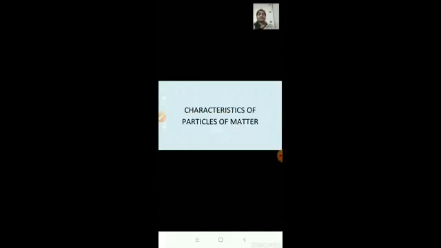Okay. So we have learned what matter is made up of, and how small the particles of matter are. Now we'll study something about characteristics of particles of matter. There are 3 characteristics of particles of matter. Let us start with the first one. Particles of matter have spaces between them.